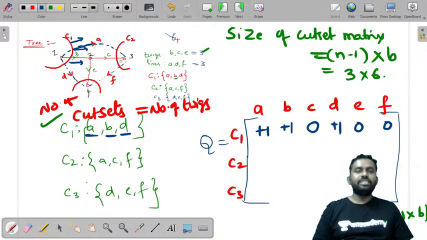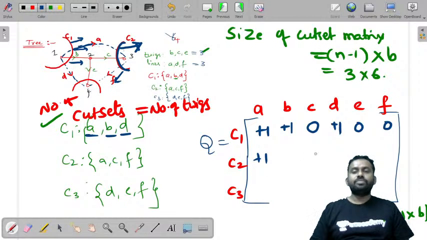Now if you observe this C2, the C2 direction should always be in the direction of the twig. So C2 is in the direction of C. A is also in the direction of C. But if you observe F, F is away from C. So A is positive, C is positive, F is negative, and the rest of the values will be 0.